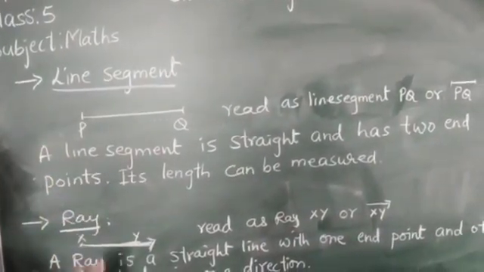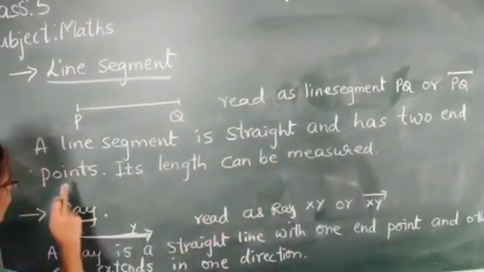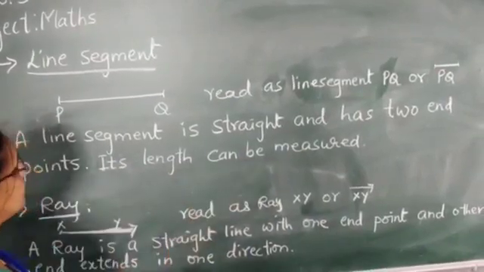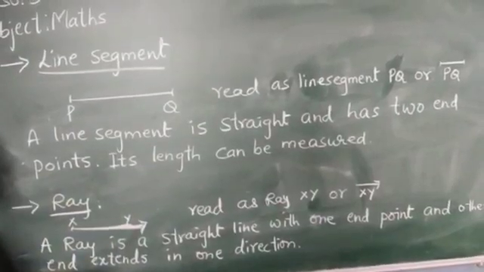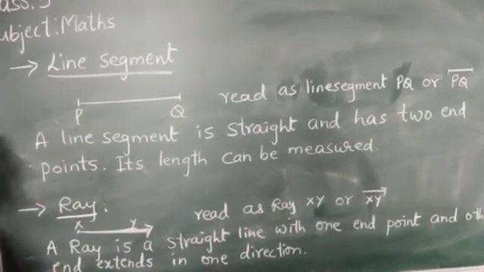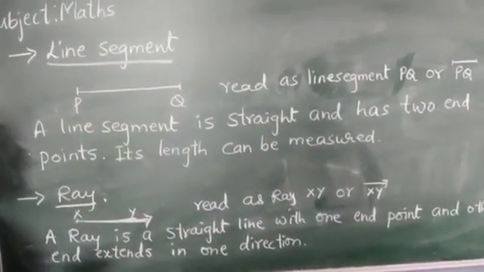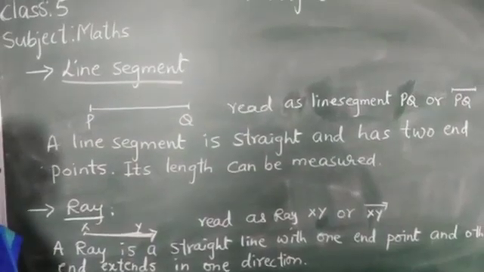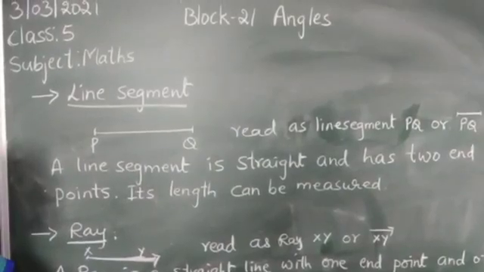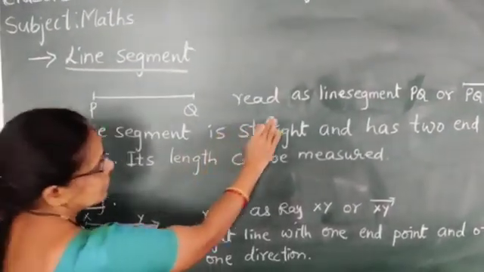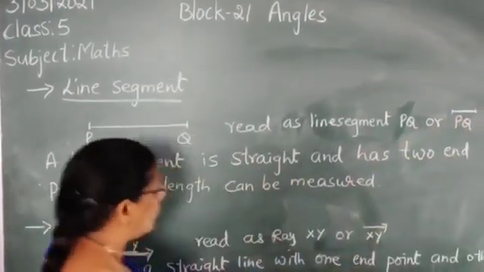Next, line segment. See, this is the line segment, children. A line segment is straight and has two end points. Its length can be measured. What is the difference between line and line segment, children? A line does not have end points. A line segment has two end points, and this line segment we can measure. We can draw 5 cm, 6 cm, 2 cm, that is called a line segment. This is read as line segment PQ.